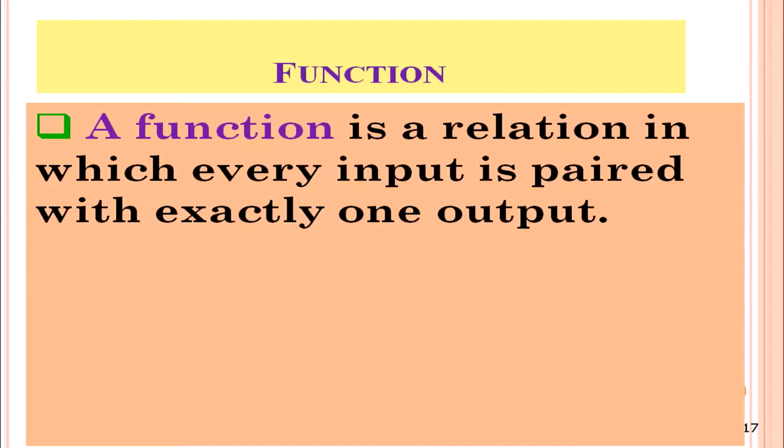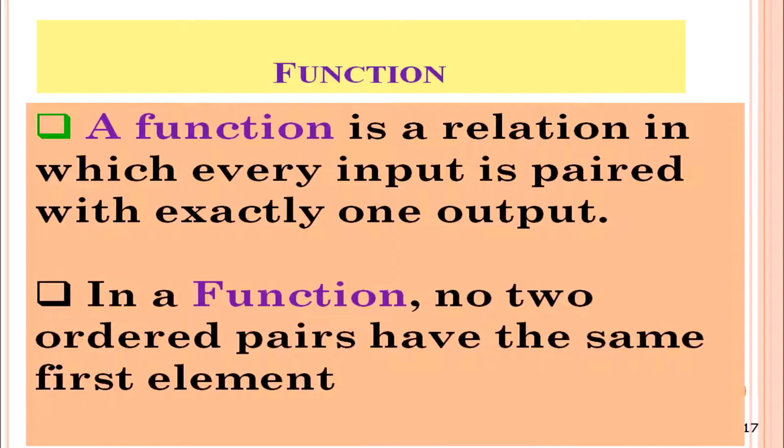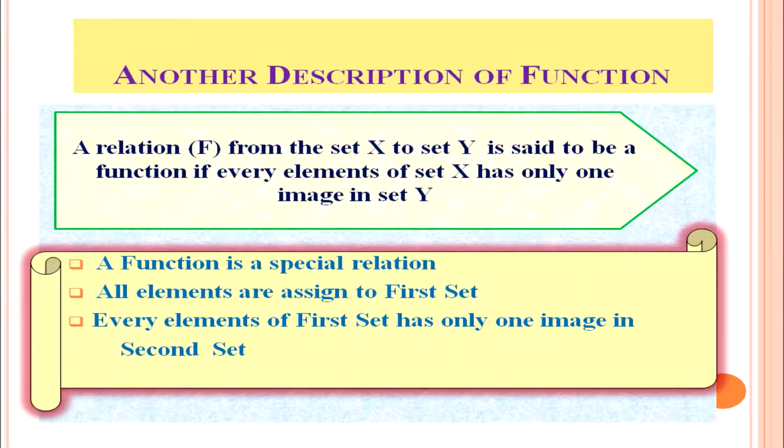A function is a relation in which every input is paired with exactly one output. In a function, no two ordered pairs have the same first element. This is another description of a function. We can describe a function in different ways.